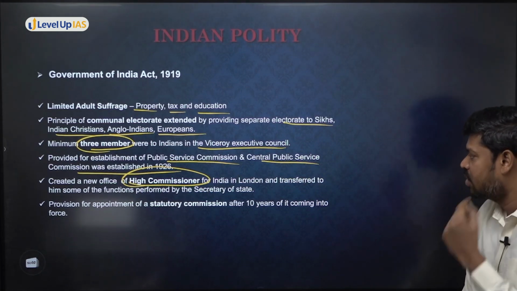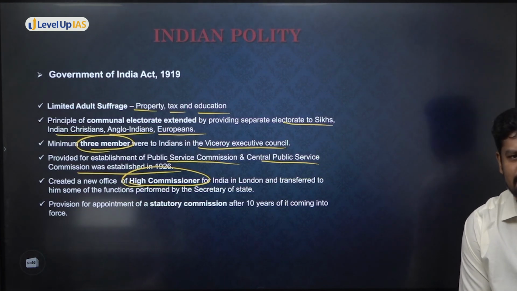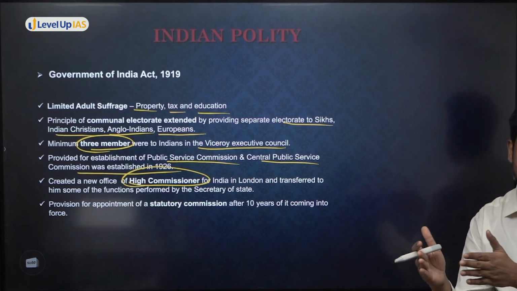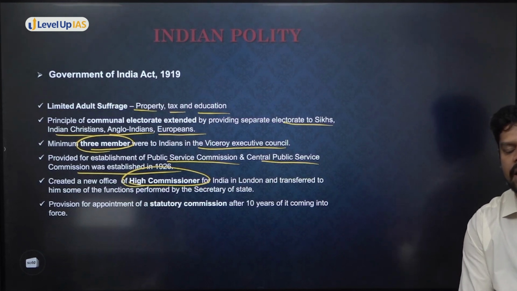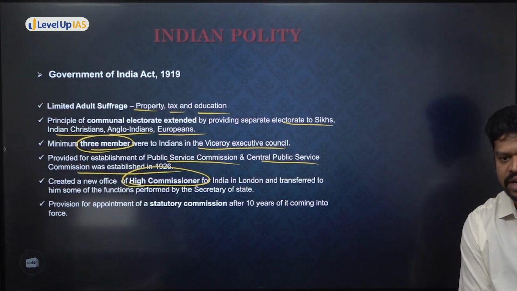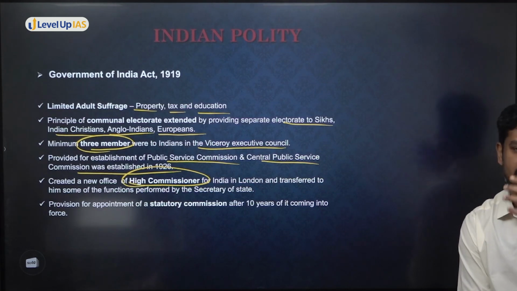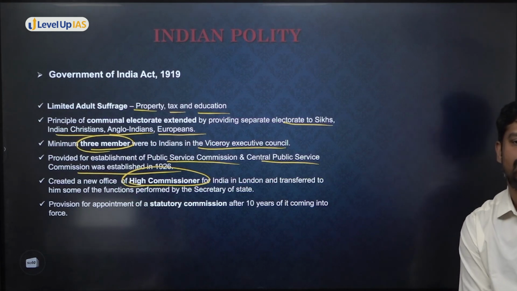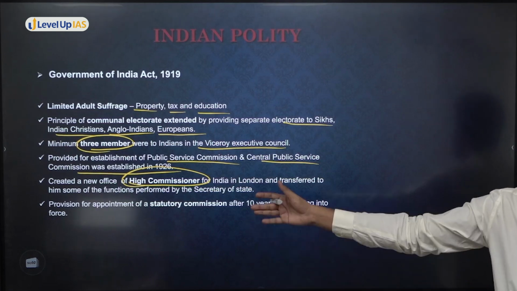And then there was a provision for appointment of a statutory commission 10 years after this law comes into force. That means this is a gradual reform that they have brought in. They wanted to see how the reform they are bringing in 1919 is getting implemented and what kind of changes it is bringing in. They also wanted to bring in some changes after 10 years, so after the implementation of this particular law, they wanted to appoint a commission to study the Government of India Act 1919. And based on the recommendation of that commission, they will bring in further reforms. And do you know which commission was appointed to study the Government of India Act?